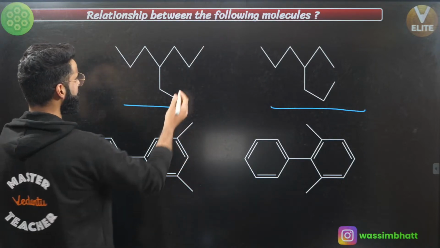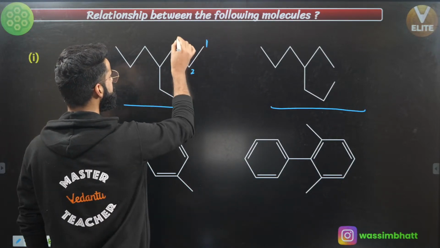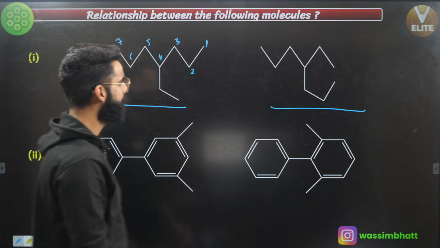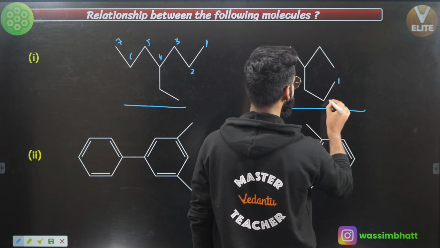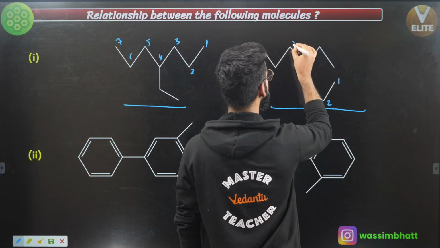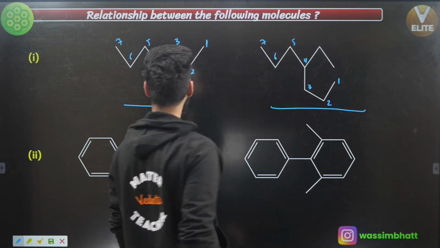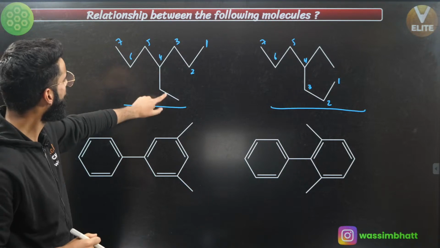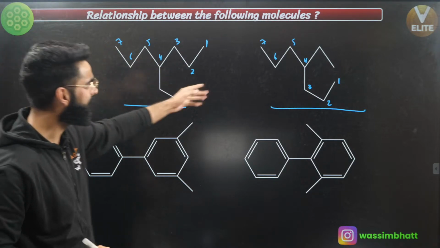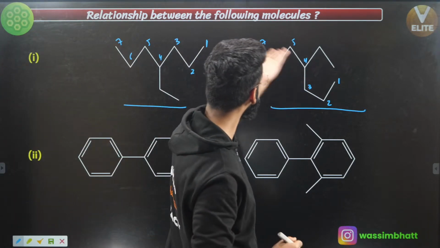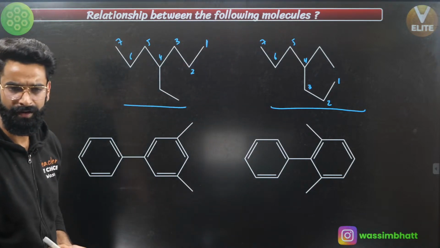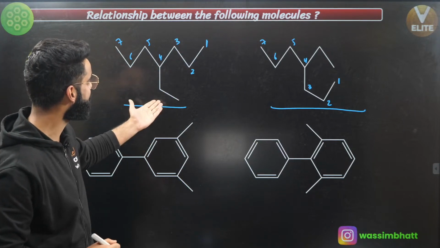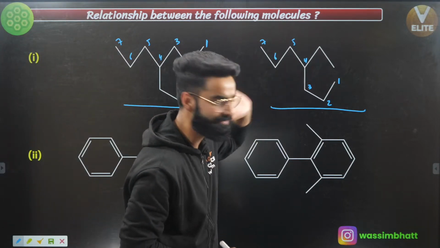Now, people, just give the numbering. Let's say this carbon is number 1, 2, 3, this is 4, this is 5, this is 6, this is 7, right? Okay. Give the numbering over here as well. It's 1, this is 2, 3, 4, 5, 6, 7. People, just look at these properly. It's 4-ethyl heptane, yeah? It's again 4-ethyl heptane, right? Similarly, this is 4-ethyl heptane as well.